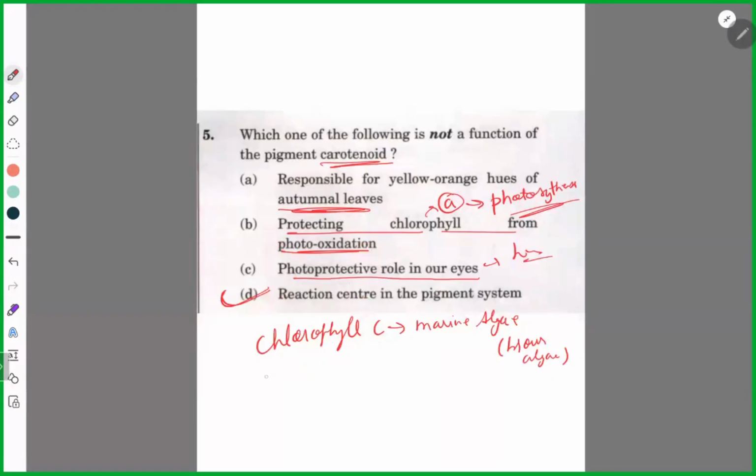Chlorophyll D is present in cyanobacteria, which is also called blue-green algae. And since it is green, it also contains chlorophyll A. Clear?